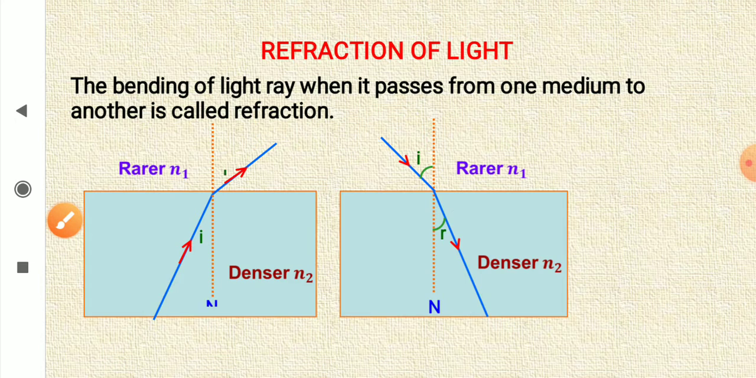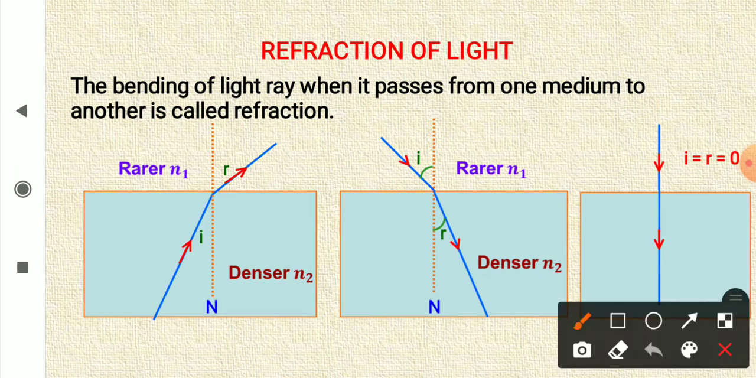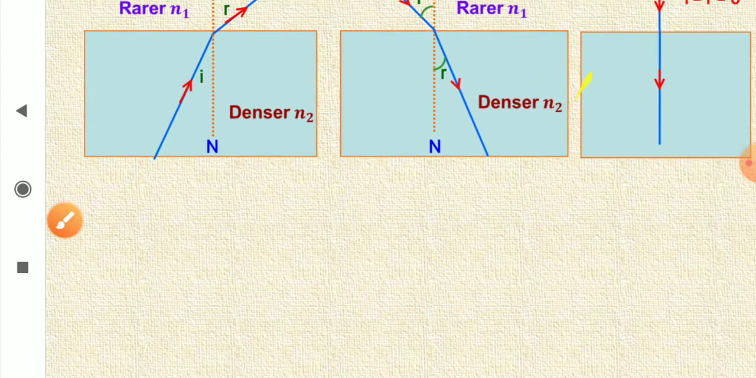Now, what happens when the light is incident along the normal? If the light is incident along the normal, it does not bend from its path. You can see here, for a normal incidence, angle of incidence is 0, angle of refraction is 0, and there is no bending from its path. So that is an important point to note.